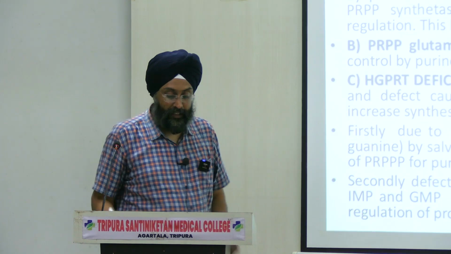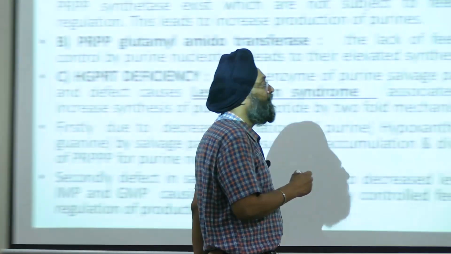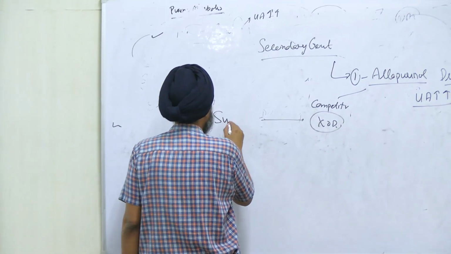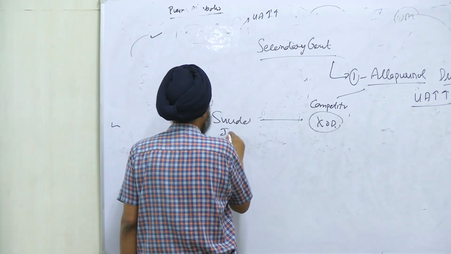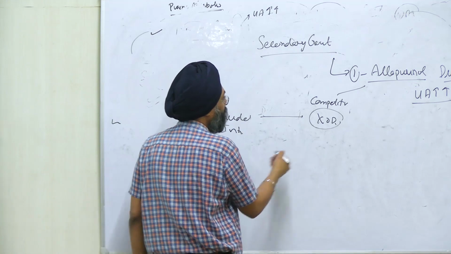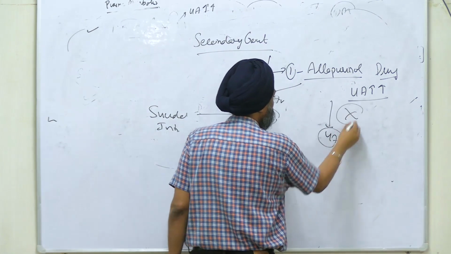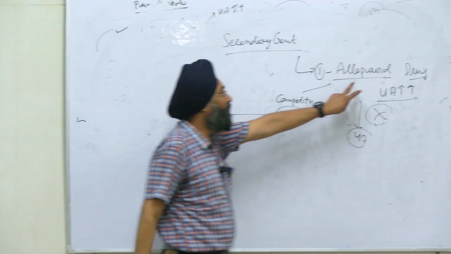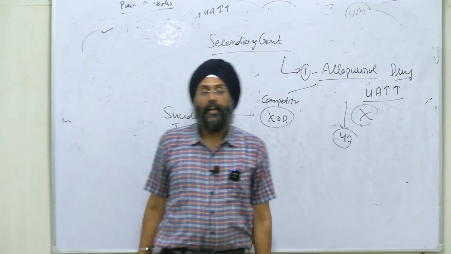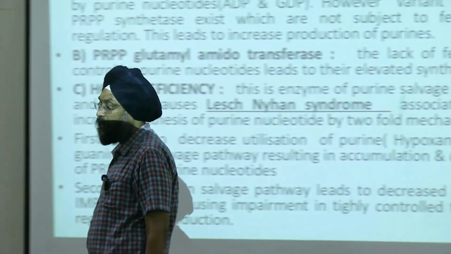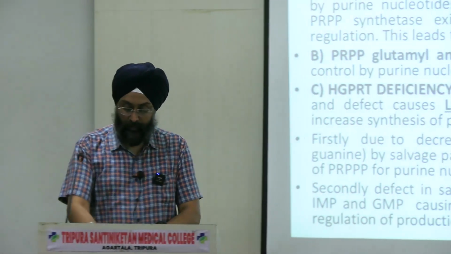So ultimately there is suicidal inhibition of xanthine oxidase. That will block the synthesis of uric acid, and the levels will decrease. So the major drug of choice is allopurinol. And if someone has more pain, you can give painkillers as well.